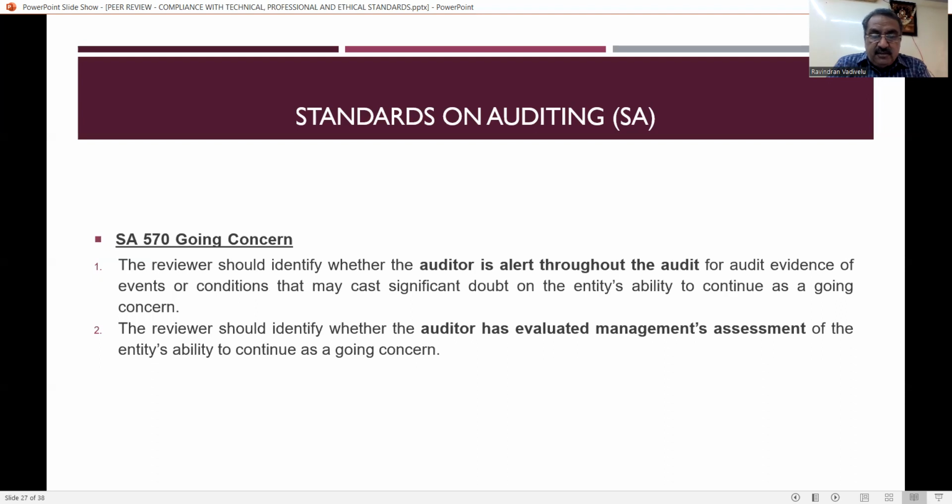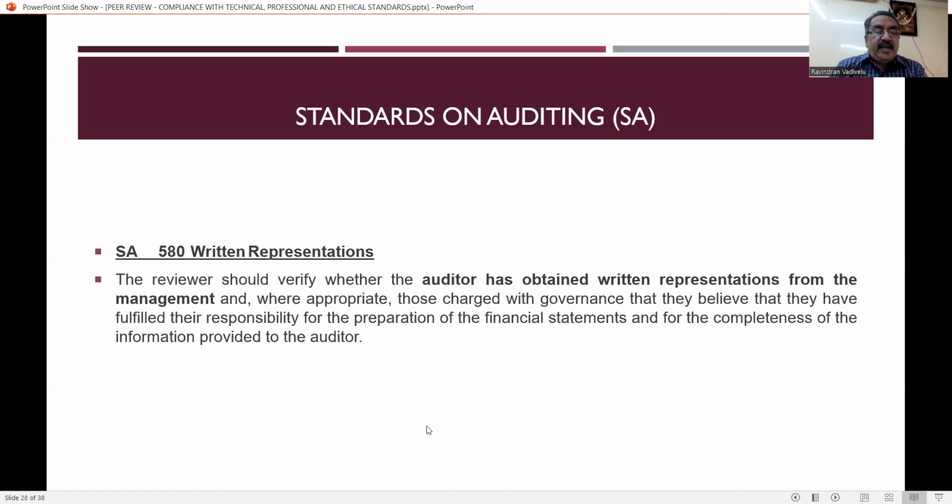The reviewer should identify whether the auditor has evaluated the management's assessment of the entity's ability to continue as a going concern. This is with reference to SA 570. SA 580, written representation. If anything is being asked by the auditor, then the client has to give everything in writing to the auditor, whether the same has been obtained by the auditor, and this has to be verified by the reviewer.